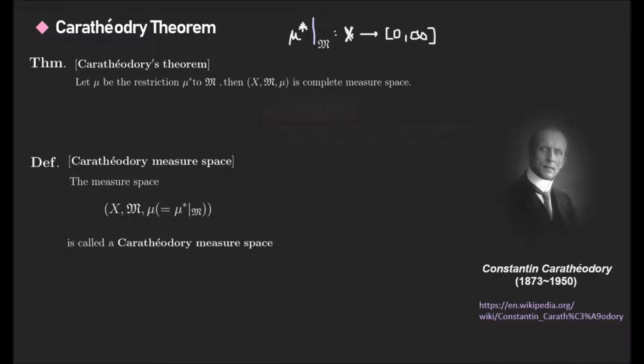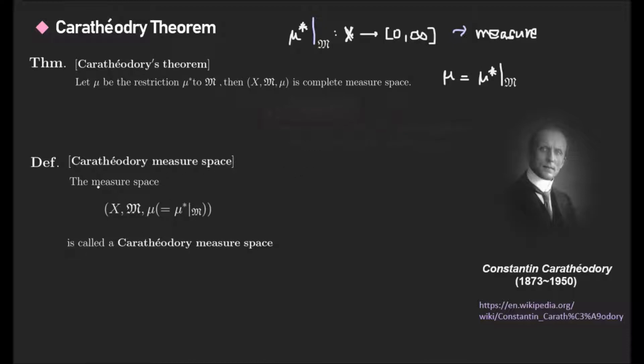Then the theorem says this function is clearly a measure. Because of this, the triplet X, fancy M, mu, where mu is the outer measure restricted to fancy M, is a measure space.